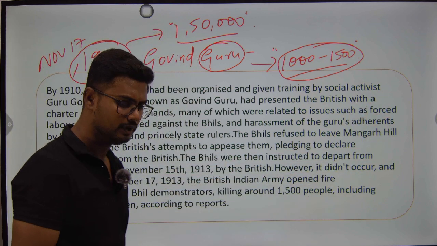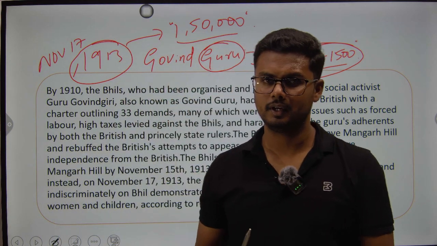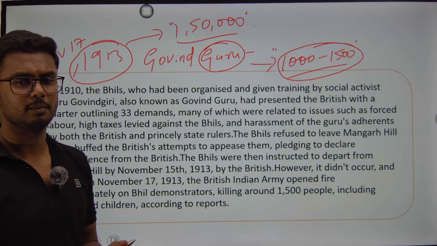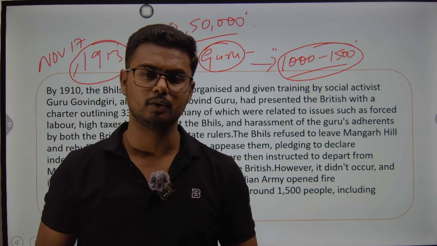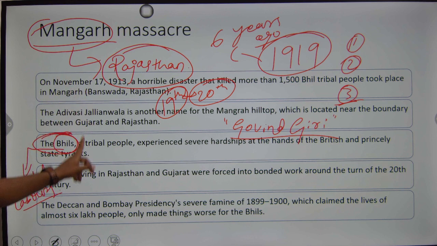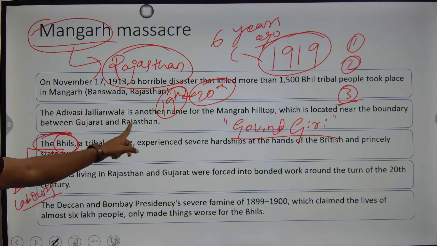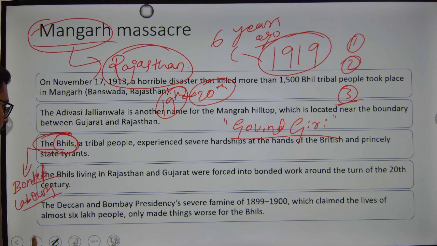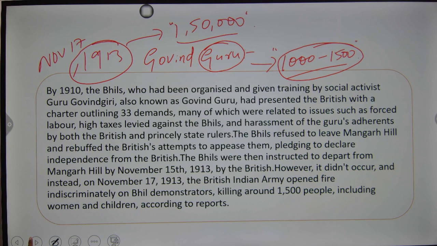So we feel that it is the right time for the government of India to recognize this massacre on the lines of the Jallianwala Bagh massacre and include it in all the school textbooks. Right? So the Mangarh massacre is related to the Rajasthan state government, the Bhil community and Govinda Giri, who was later known as Govinda Guru. Right? Okay.